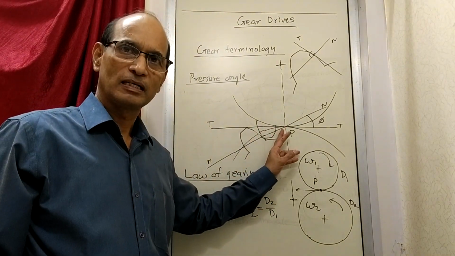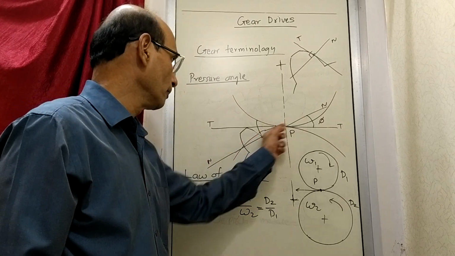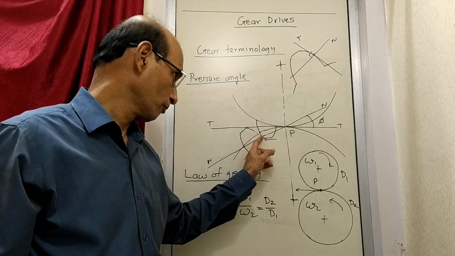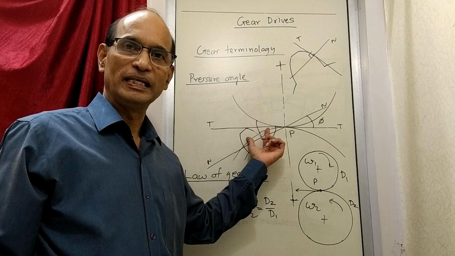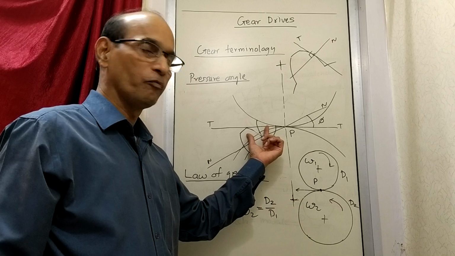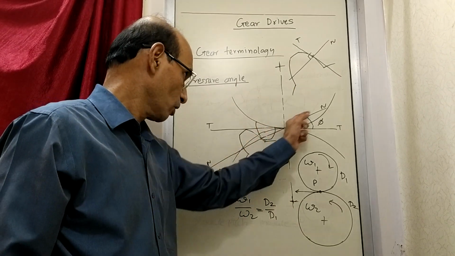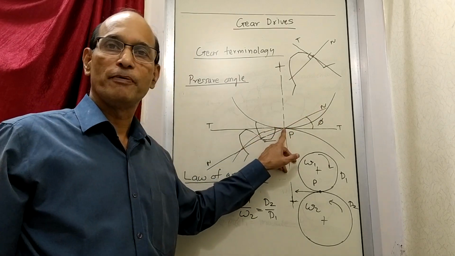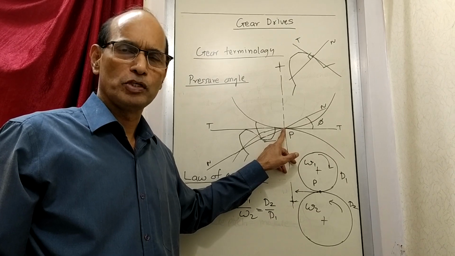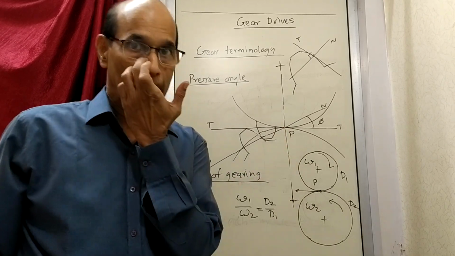Law of gearing states that a normal drawn at the point of contact of two mating gears always passes through a fixed point called the pitch point. That means the definition is over.